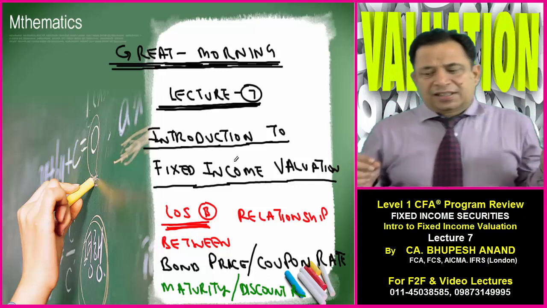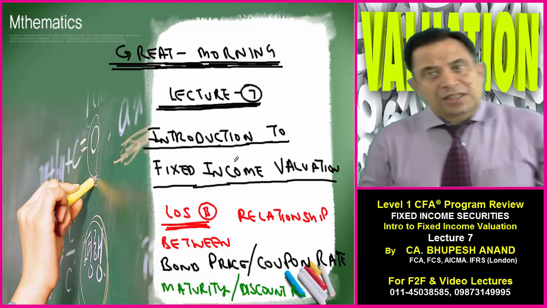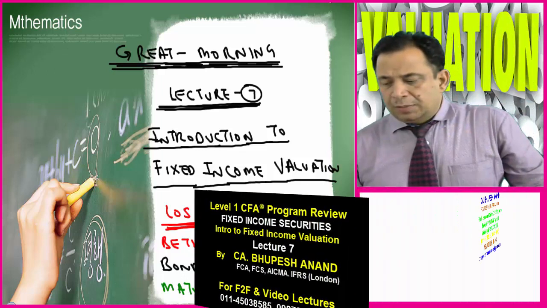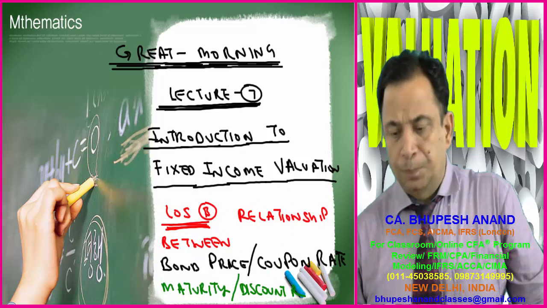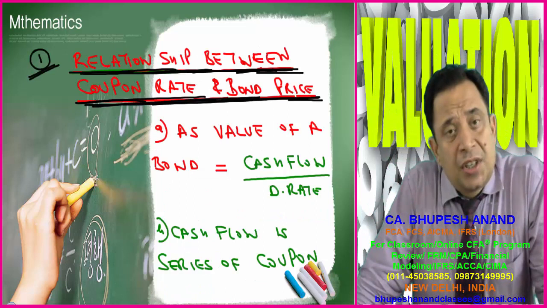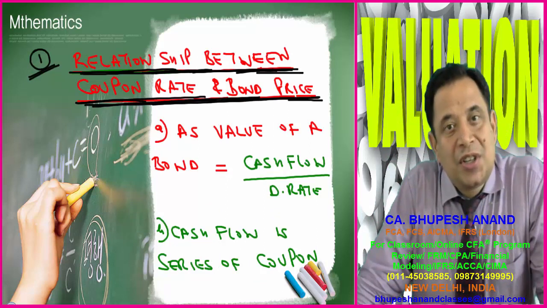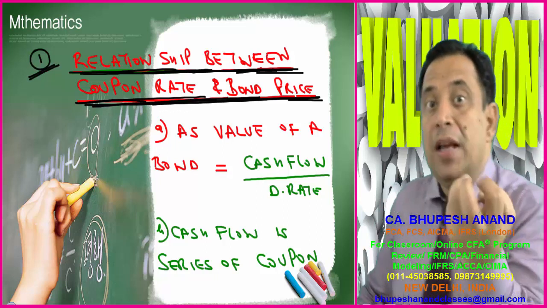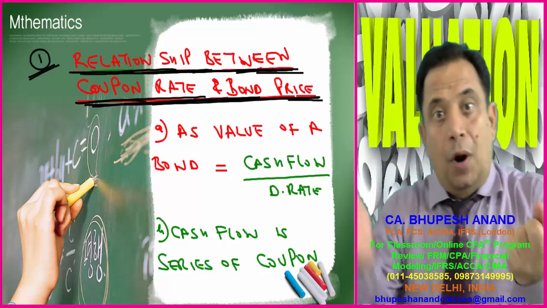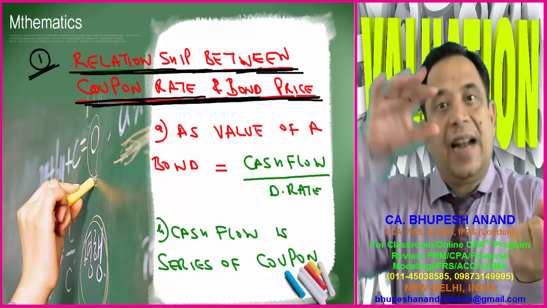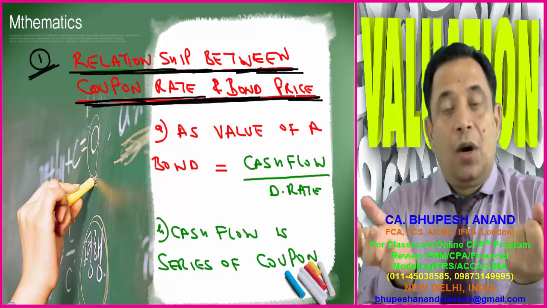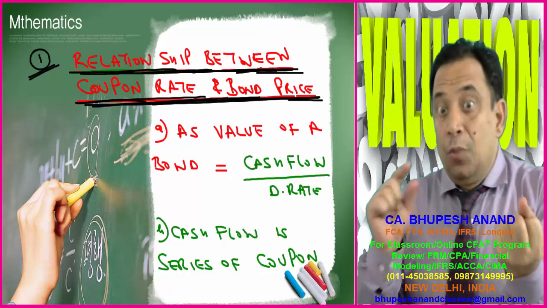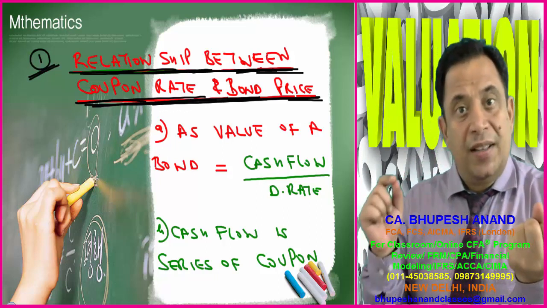A very small lecture number 7, introduction to fixed income valuation. Learning outcome number B, relationship between bond price, coupon rate, maturity and discount rate. Now, the first point which I want to tell you is the relationship between coupon rate and the bond value. As we are all aware, the value of a bond is equal to cash flow upon discounting rate, that is current YTM. Now cash flow is the series of coupons which you are getting. Just see, numerator is cash flow, denominator is discount rate.